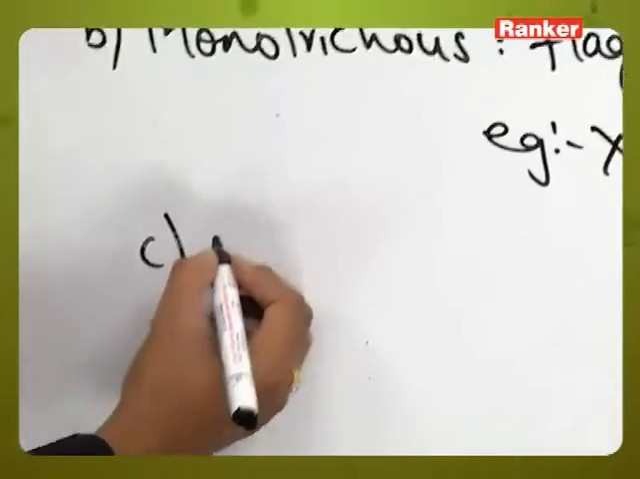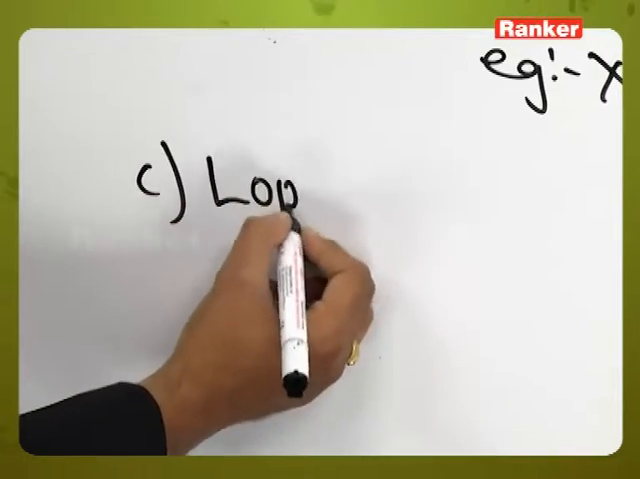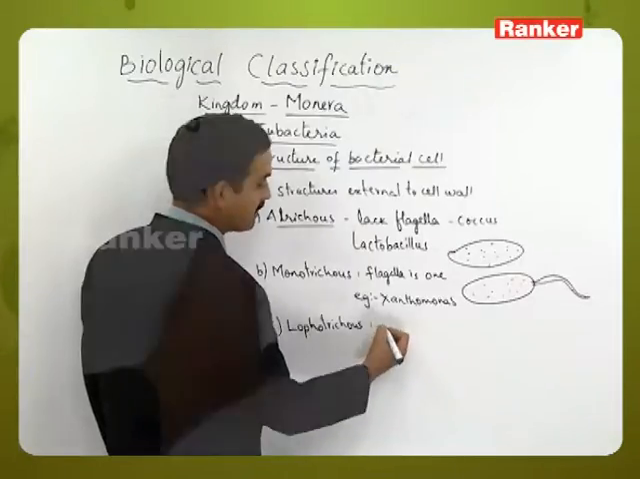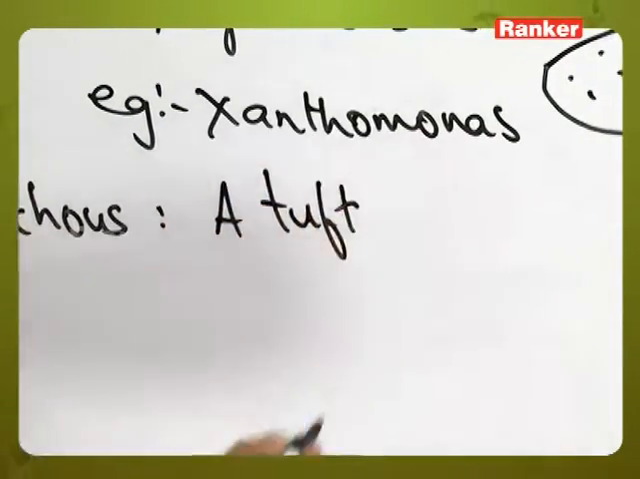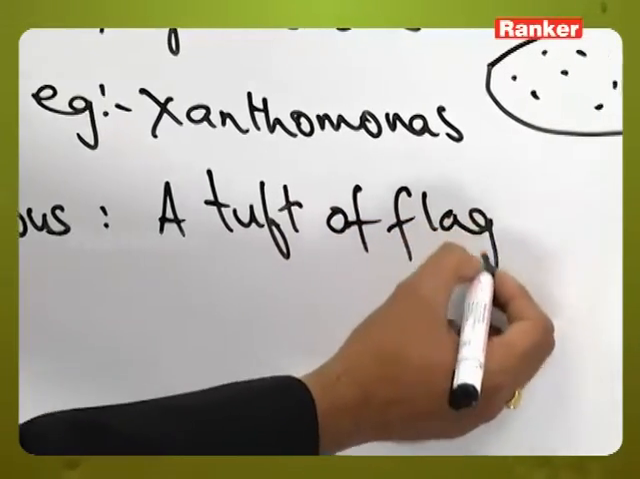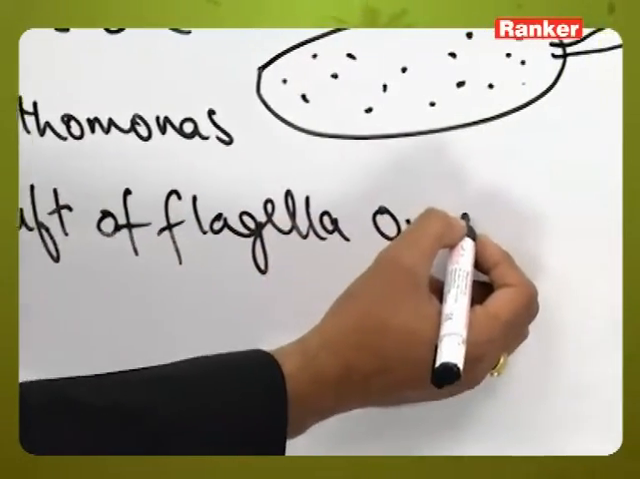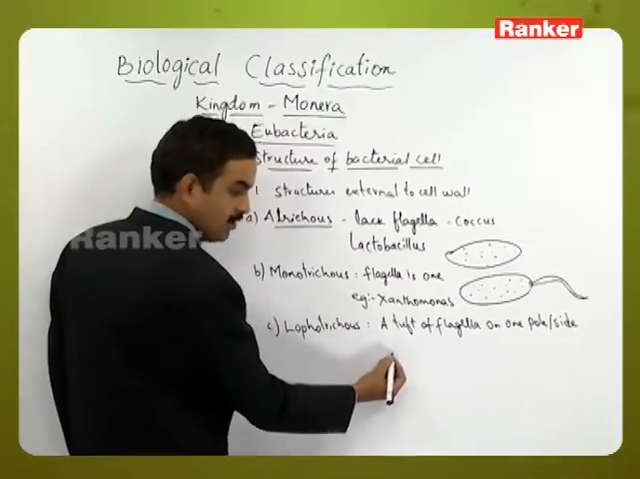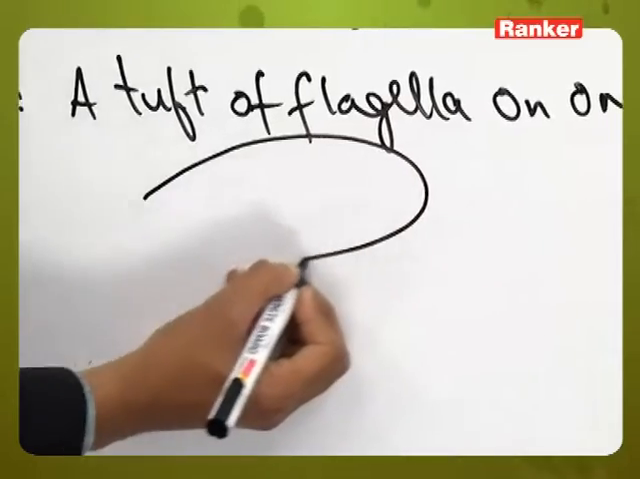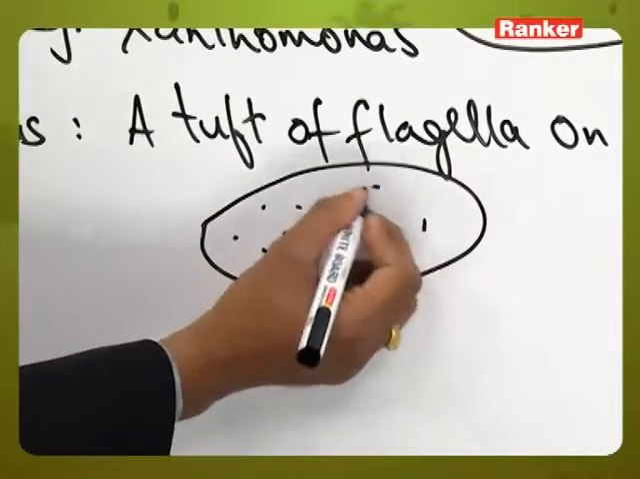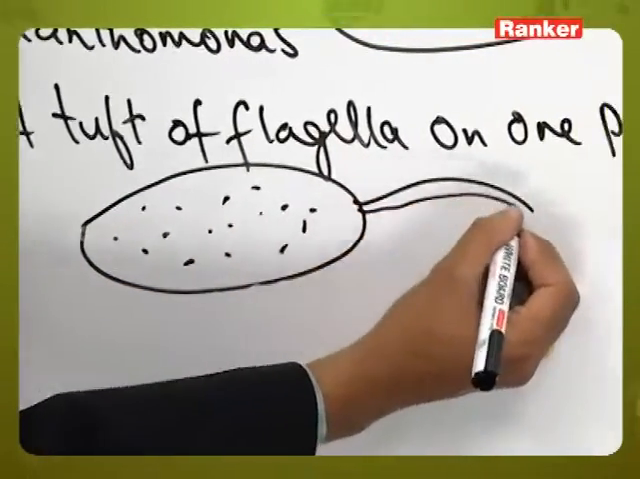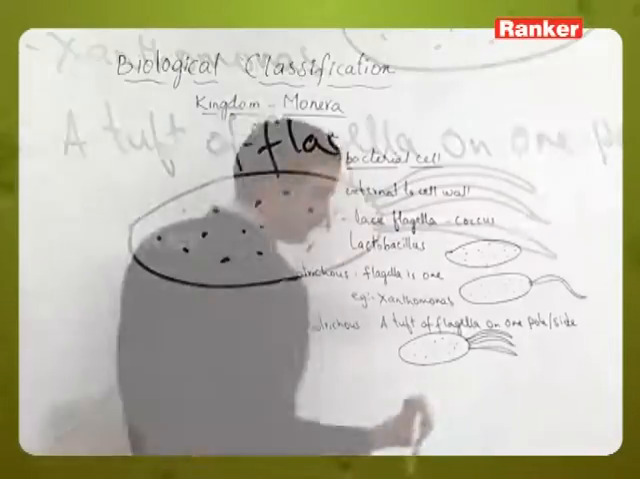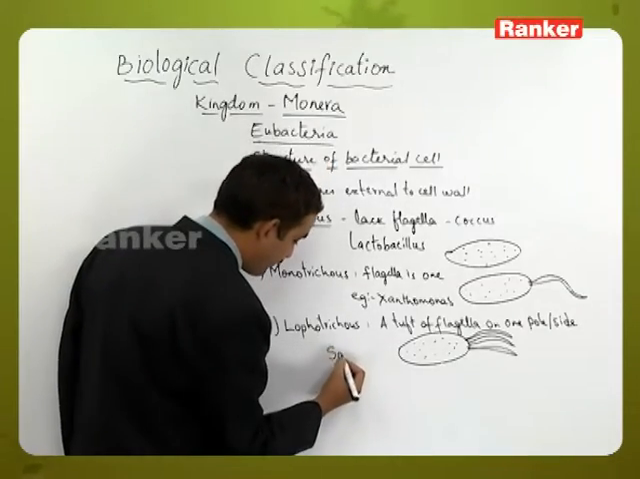And the third one is lophotrichous. Lophotrichous means a tuft of flagella or a group of flagella present on one side or one pole. The diagrammatic representation will be like this. An example is Spirillum.